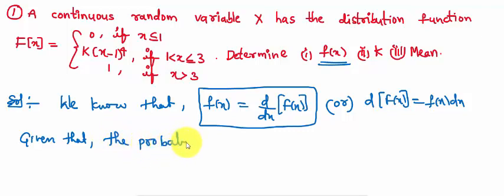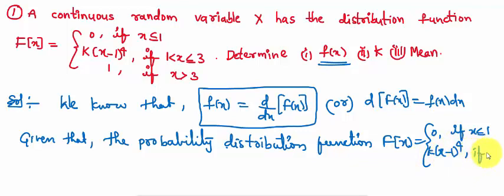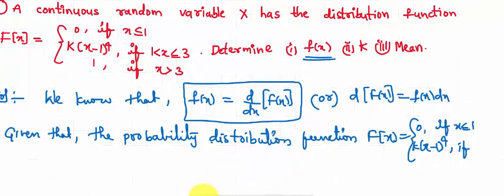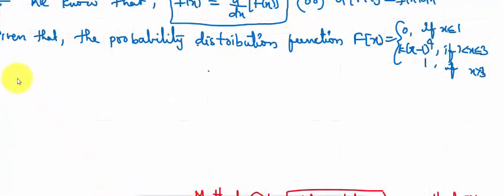given that the probability distribution function capital F of x is equal to 0 if x is less than or equal to 1, k into (x minus 1) whole power 4 if 1 is less than x is less than or equal to 3, 1 if x is greater than 3. The probability density function is